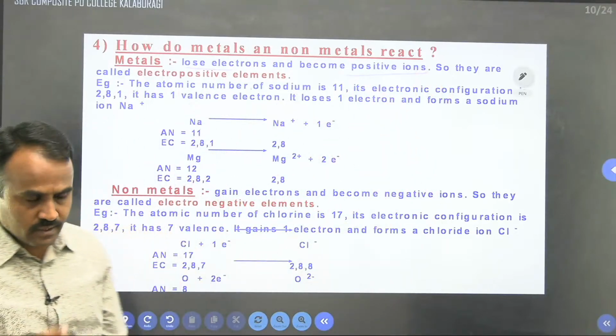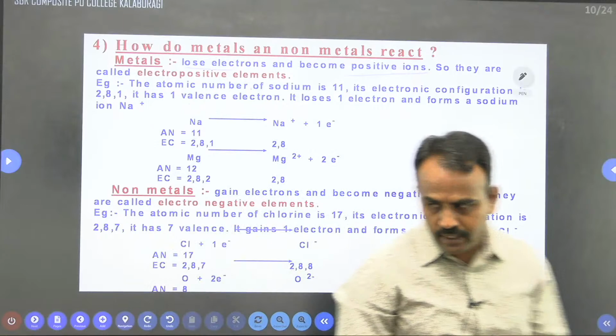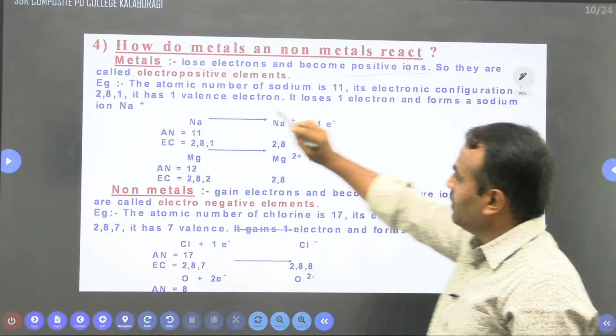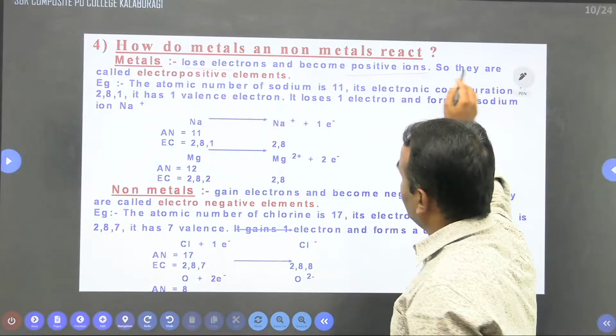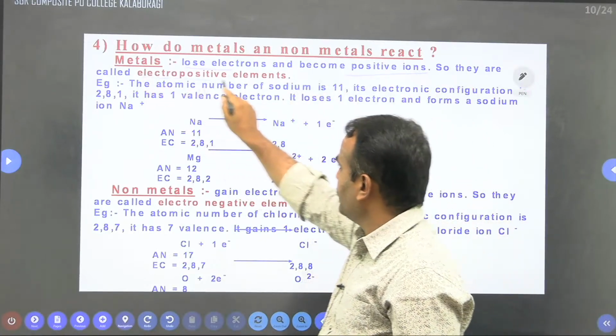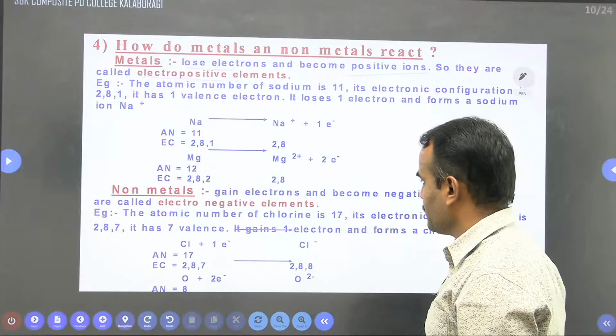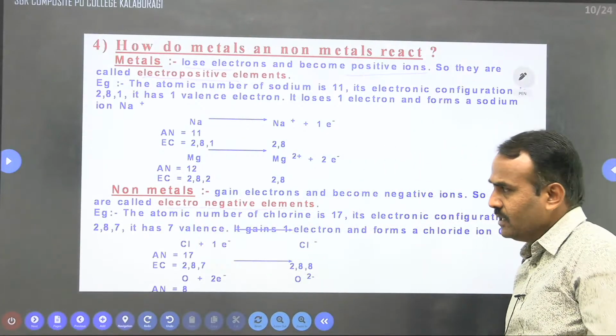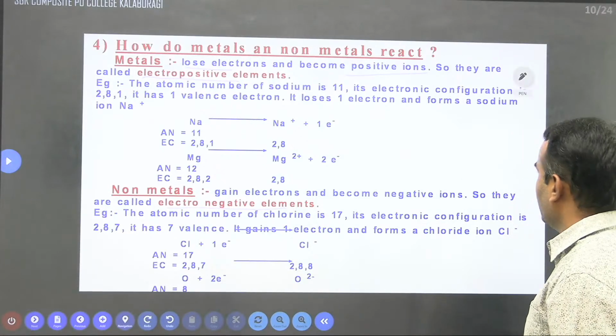Metals lose electrons and become positive ions, so they are called electropositive in nature. Regarding electropositive and electronegative, yesterday we discussed in brief. Today we'll go into detail about this.